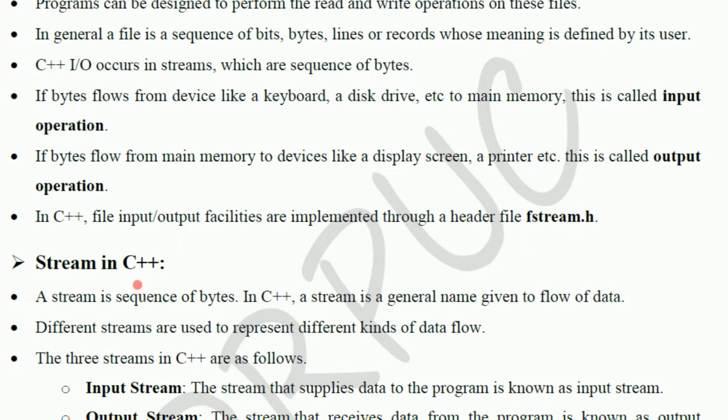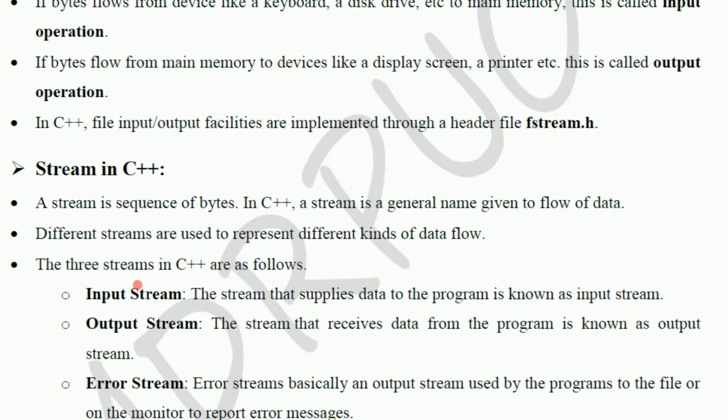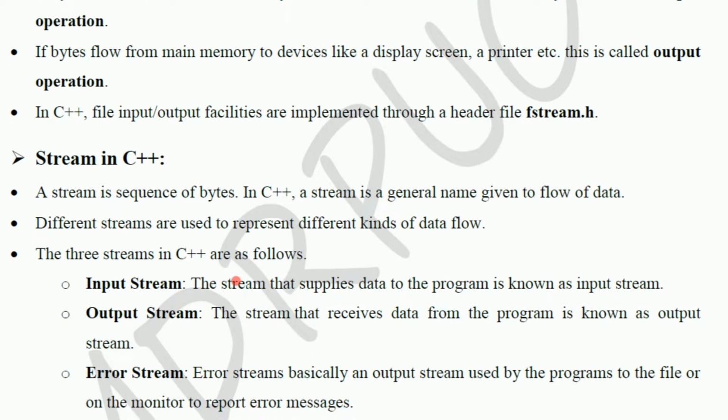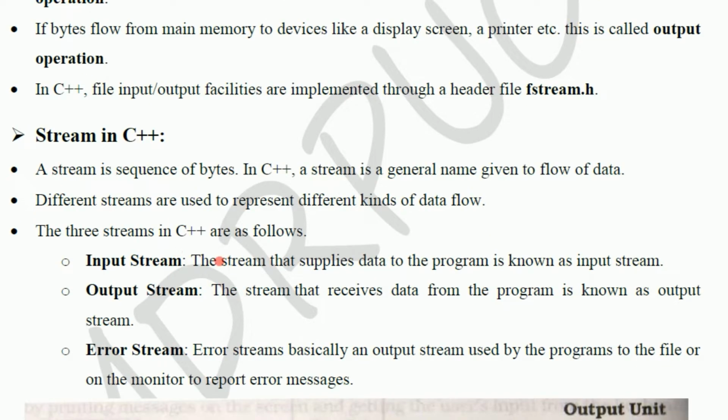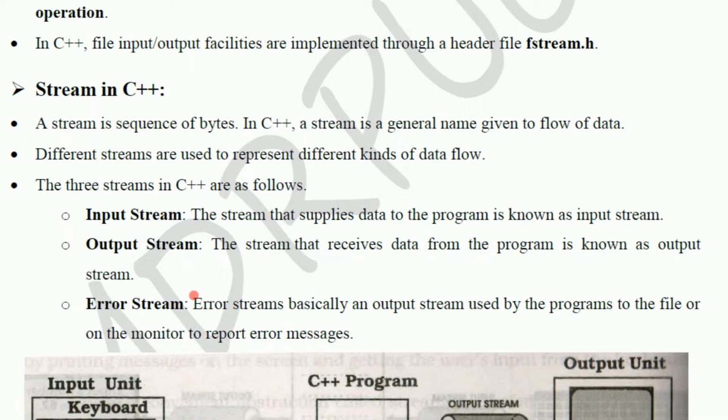The streams in C++. A stream is a sequence of bytes. In C++, a stream is a general name given to the flow of data. It may be input flow or the output flow. Different streams are used to represent different kinds of data flow. But there are mainly three streams available in C++: input stream, output stream, and the error stream.